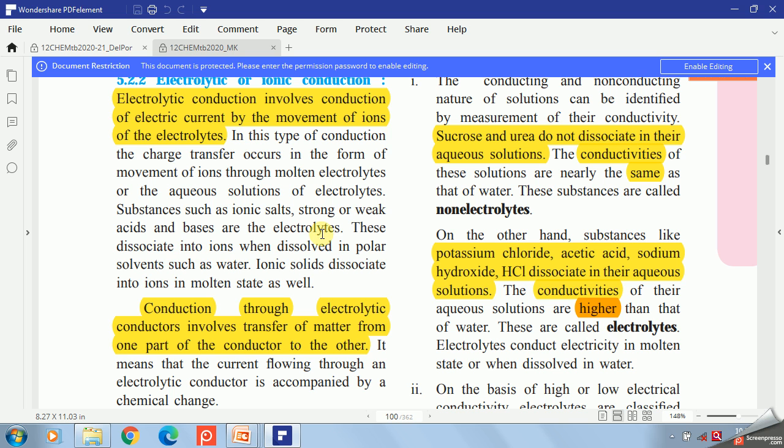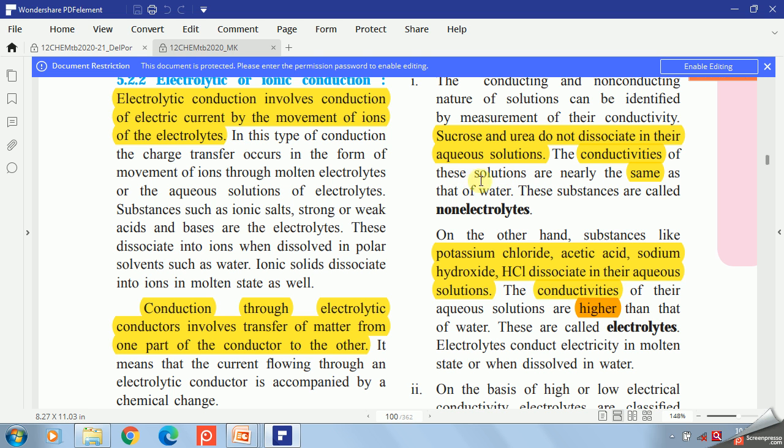That's why the solutions of these substances are called electrolytes. Then those substances which do not conduct electricity are called non-electrolytes because they do not dissociate in their aqueous solution. For example, sucrose and urea do not dissociate.